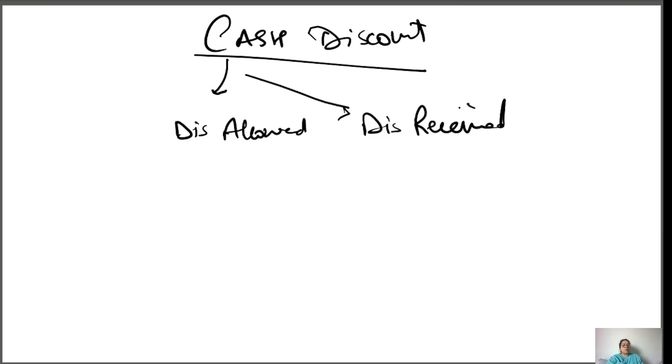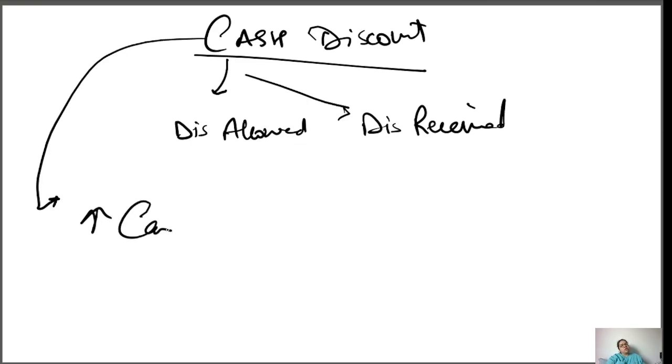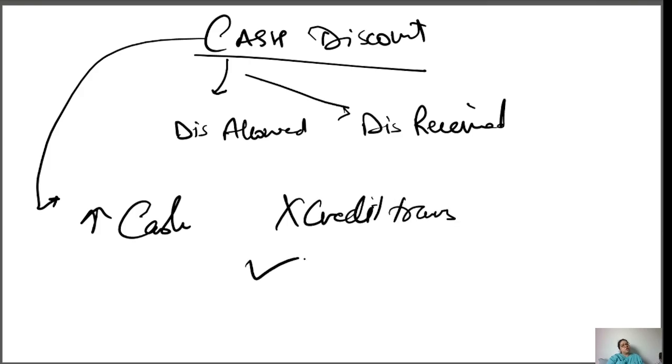Cash discount basically is to generate cash. When you want to cancel the credit transaction, then you offer a cash discount, so the credit transaction will convert into cash. This is the basic phenomena.